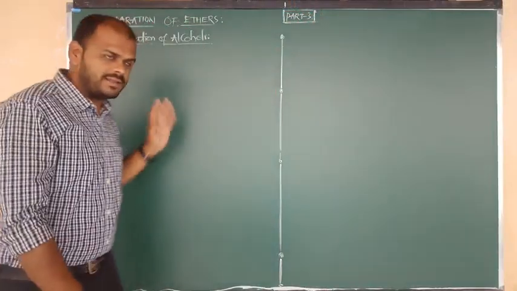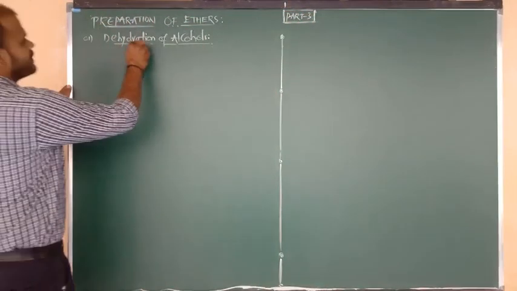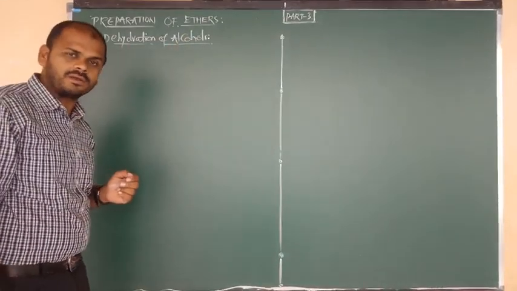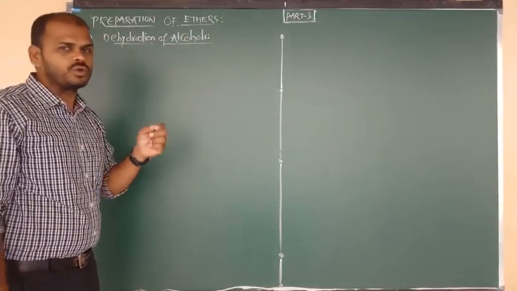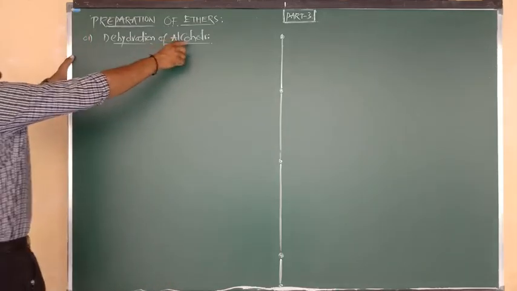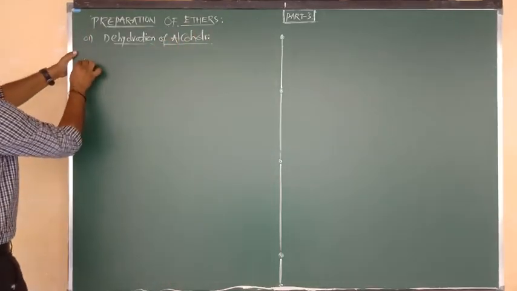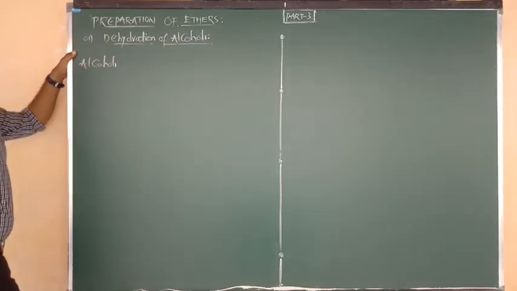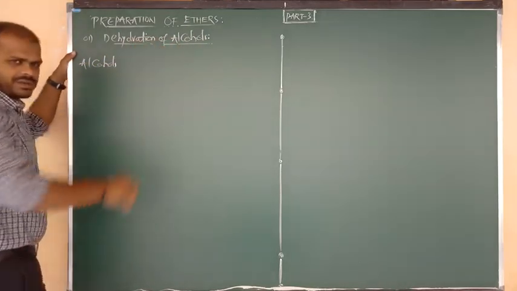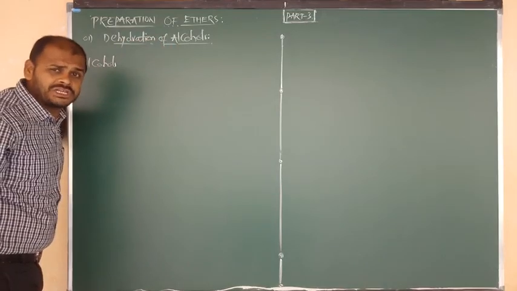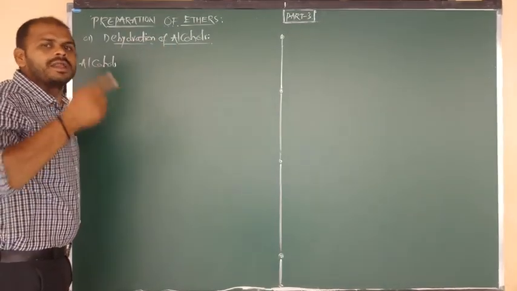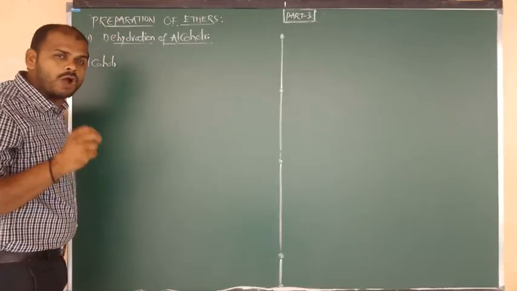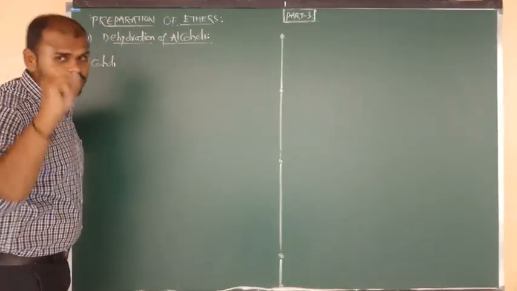But now in the remaining 3 methods, one of the methods is dehydration of alcohols. First of all, I am going to give you the statement. What is the starting material? Alcohols. Alcohols undergo dehydration. Sir, what do you mean by dehydration? Dehydration means removal of a water molecule. For the purpose of dehydration, we have to use concentrated sulfuric acid.